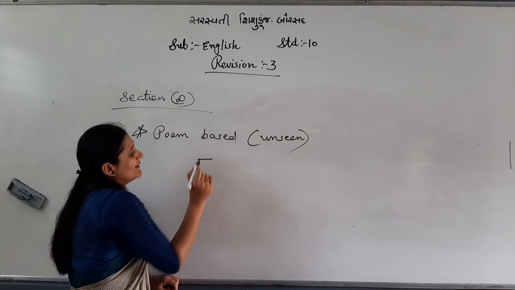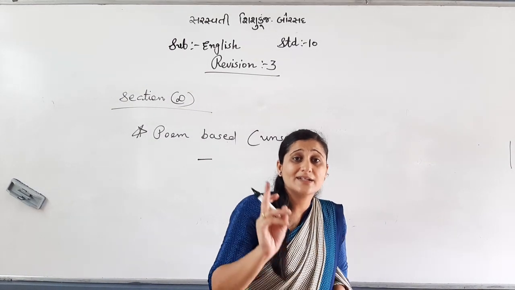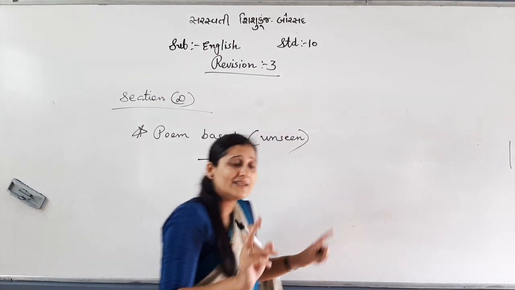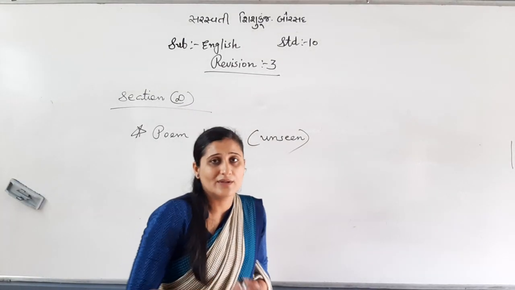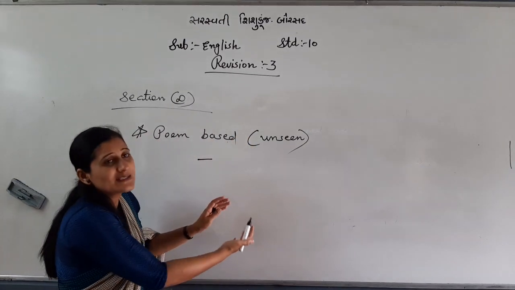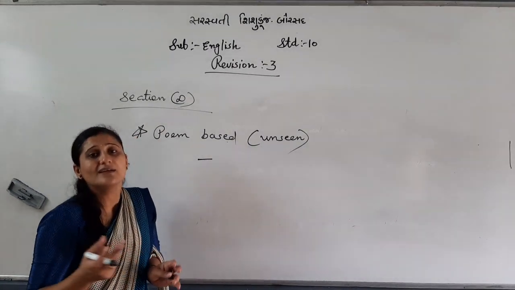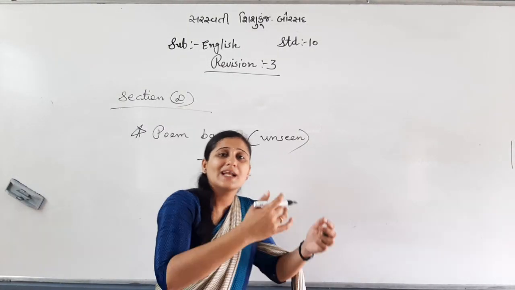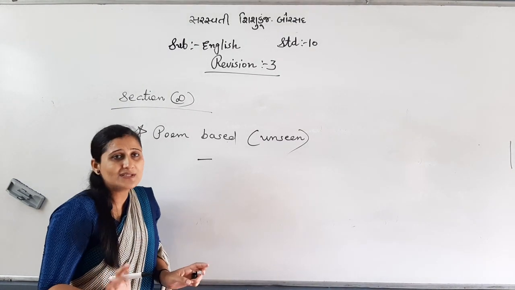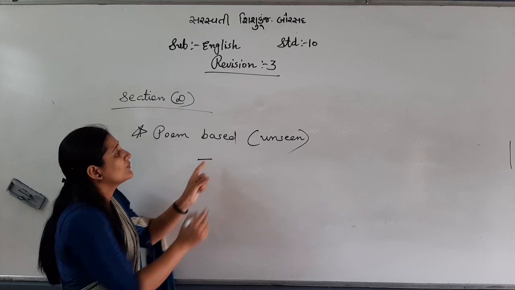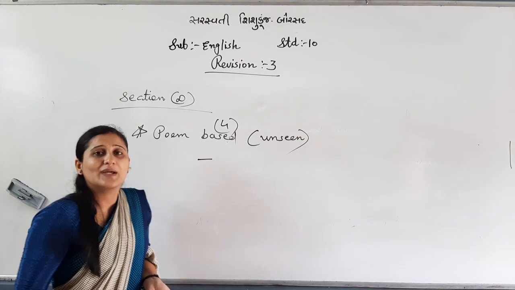Okay. Here, same thing. You have to read the poem twice, all the stanzas twice, not once. Then read the questions and frame answers on your own. See my dear students, if you read it twice, you will get the meaning of this poem. And when you read the questions, you will understand which line is my answer and how I can frame that particular line of the poem in the answer. Clear my students? This is also very important. Don't lose 4 marks. Easily read the poem, easily get answers. You will frame an answer.